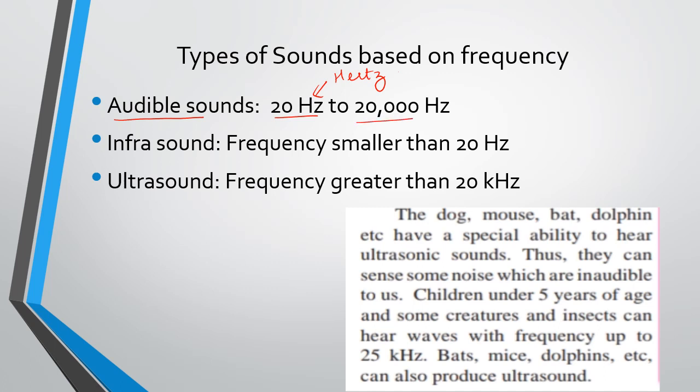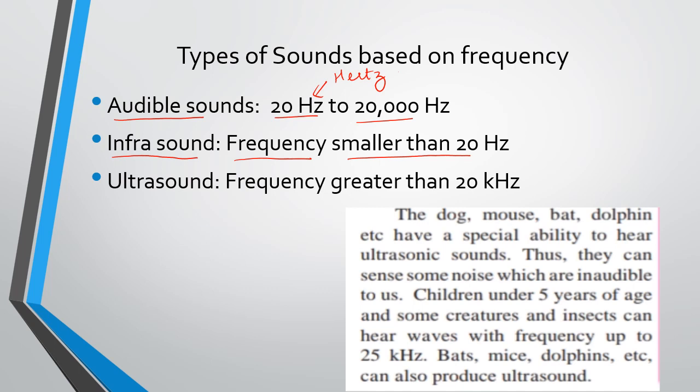So any frequency between 20 hertz to 20,000 hertz, we are able to hear those sounds, and they are called audible sounds. But there are certain sounds, that is infrasound, whose frequency is smaller than 20 hertz, and we are not able to hear those sounds.